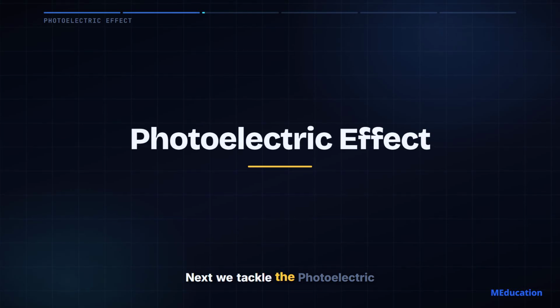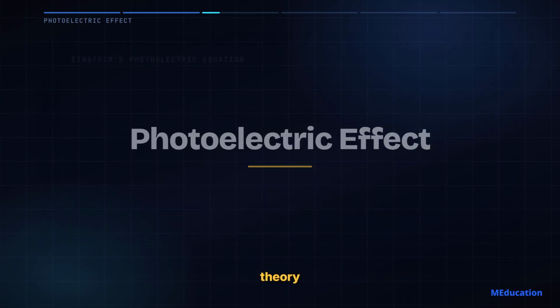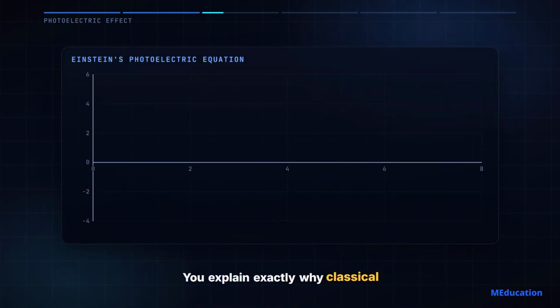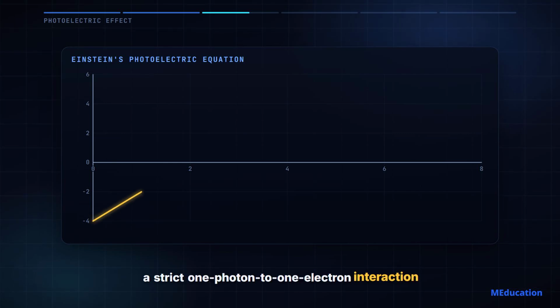Next, we tackle the photoelectric effect, the exact phenomenon that earned Albert Einstein his Nobel Prize and dismantled classical wave theory. You explain exactly why classical wave theory cannot account for the instantaneous emission of electrons from metals or the existence of a threshold frequency. Instead, the effect relies on a strict one photon to one electron interaction.